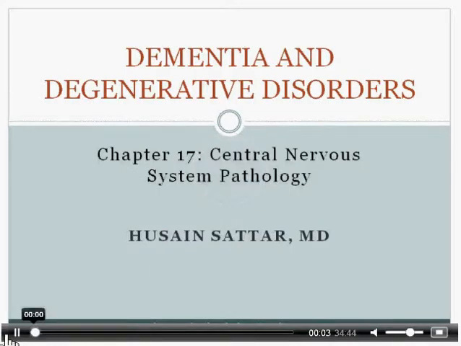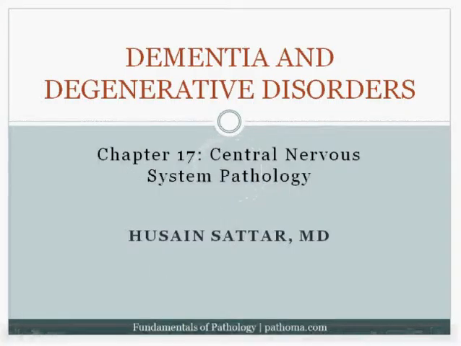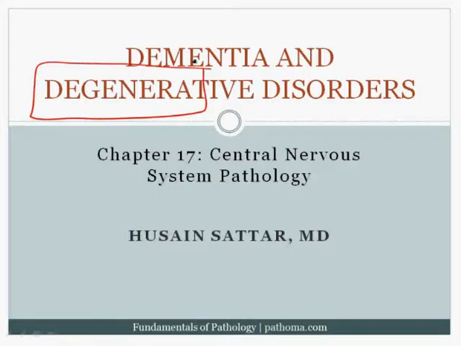And degenerative disorders. Okay, moving on to dementia and degenerative disorders. The key focus here is going to be on the word degenerative. And what you need to understand is that in these particular disorders, you're going to lose or degenerate neurons. Now, let's go back to just a little bit of basics.